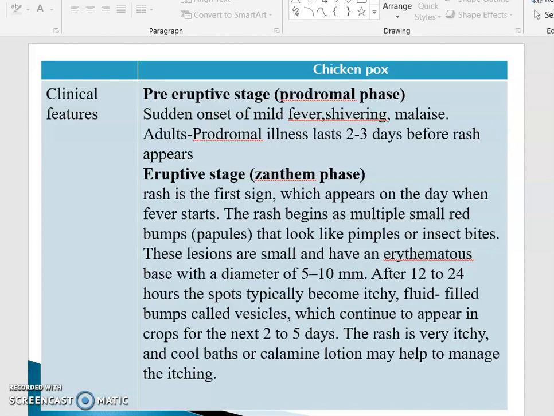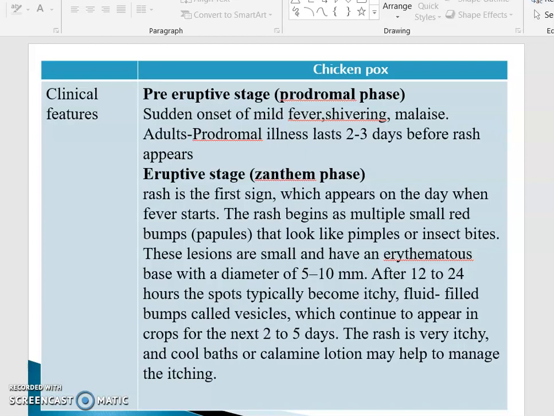After 12 to 24 hours, that means after a day, the spots typically become itchy, and usually vesicles will be found. Vesicles are nothing but fluid-filled bumps. These will continue to appear in crops for the next 2 to 5 days.